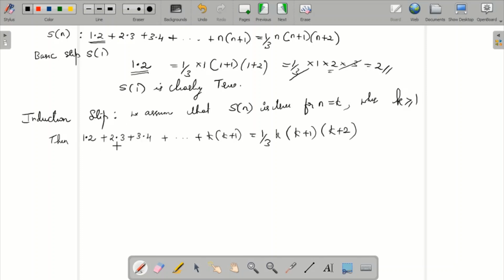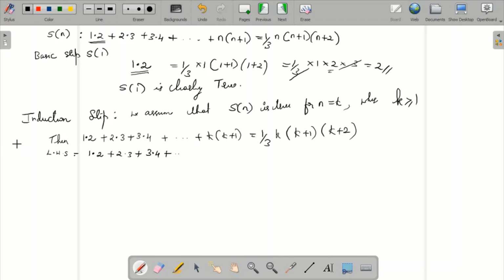Let us take the LHS itself. So what will be added over here? This is existing as it is. Next we have to add the k plus 1 term. So k will be replaced with k plus 1 and here it will be replaced with k plus 2. Either you can add to both the sides. I'll just take the LHS and try to solve. So LHS is equal to 1 into 2 plus 2 into 3 plus 3 into 4 plus so on.